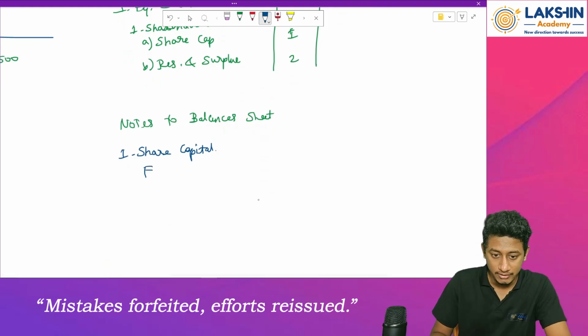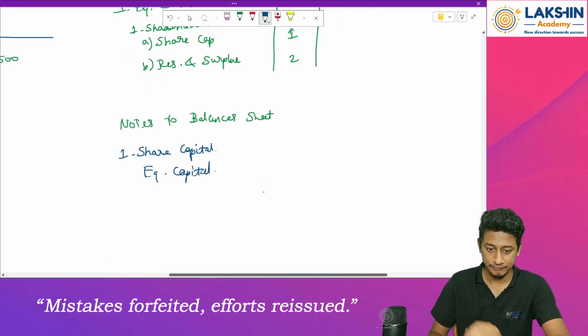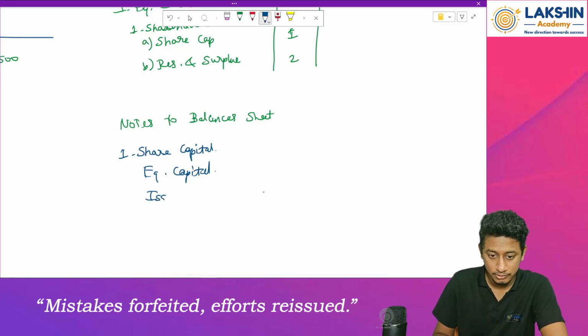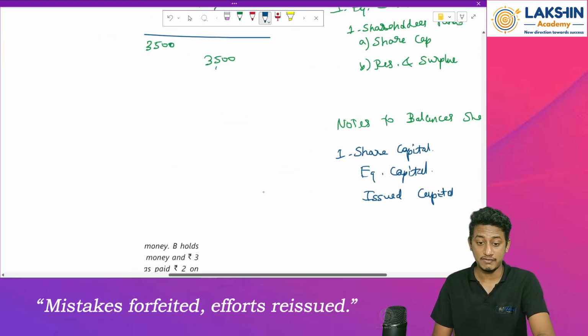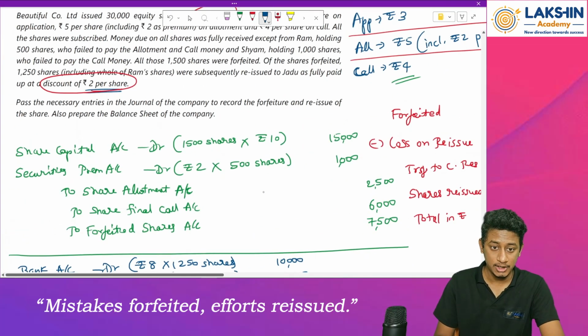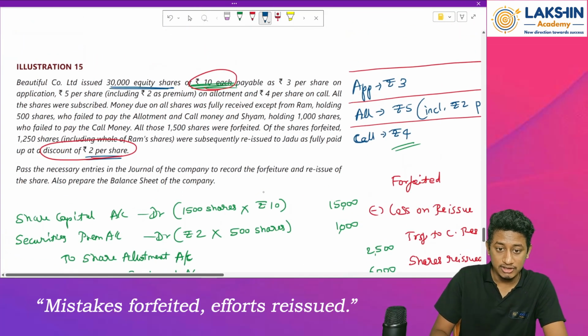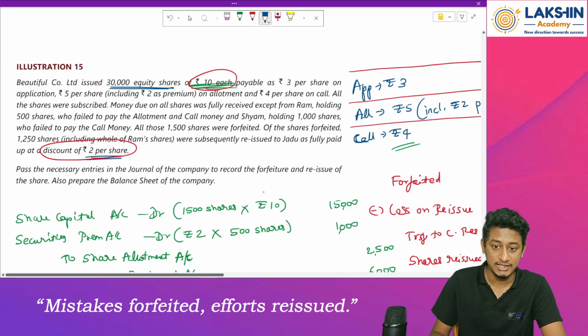In this we have equity capital. In this we have issued capital. How many shares were issued? As per the question, 30,000 equity shares were issued for rupees 10 each, right?